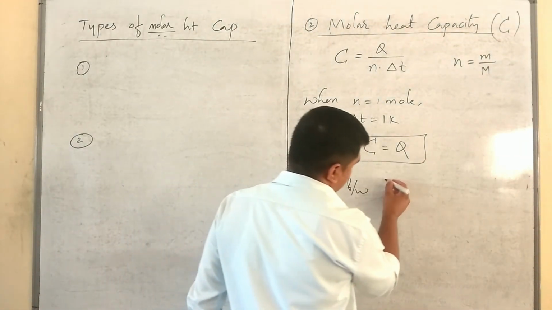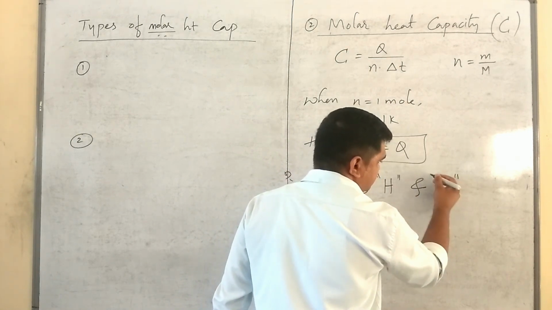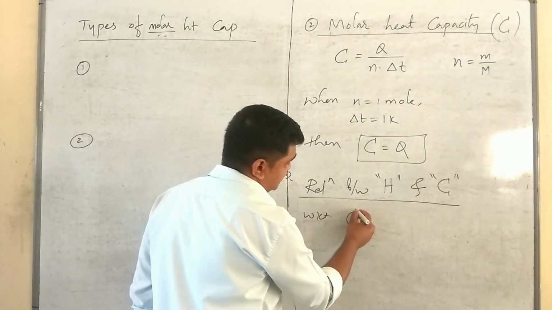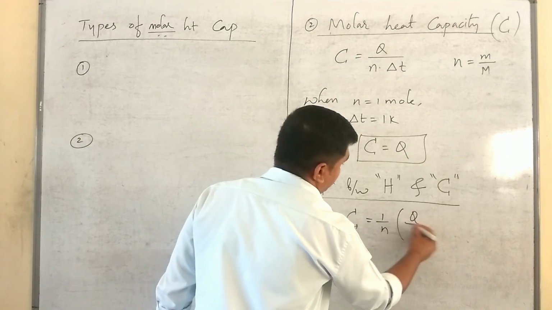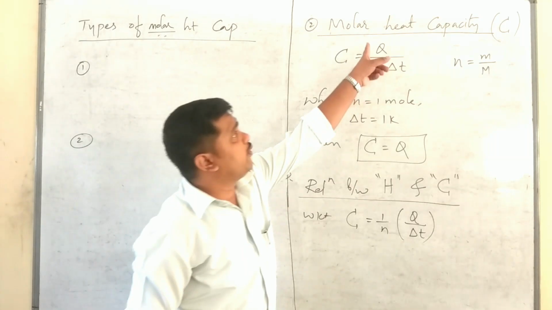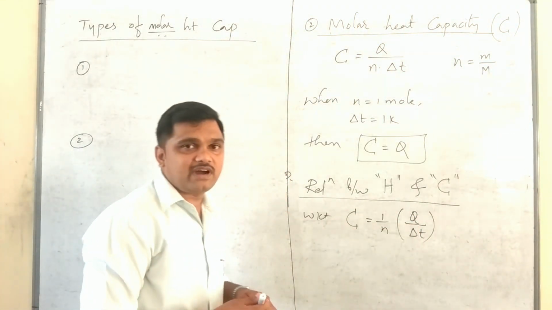Relation between capital H and capital C. We know that capital C can be written as 1 by n times Q by delta T. But Q by delta T is what?